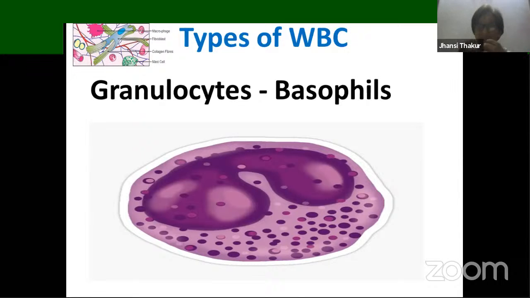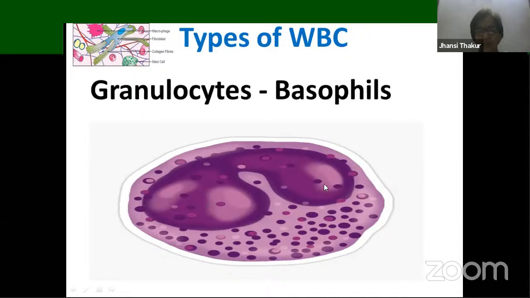Depending upon the kind of material that they take, I'm sure you would have seen cells under the microscope, right? So you find different colors of the cells appearing sometimes in pink and blue color like that. Those are all because of the dye, the stain that we use to stain these particular cells. Similarly, these granules have the capacity to absorb some type of color. Depending on that, we divide them into these 3 types. So first one over here in front of us, we have basophils. That means these cells can take up basic dyes, alkaline dyes.